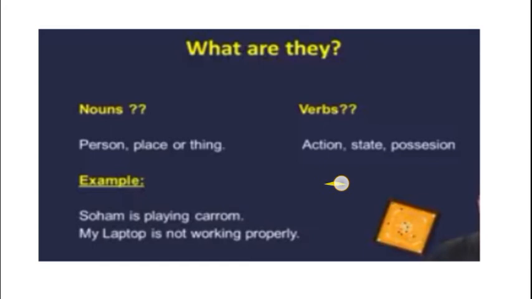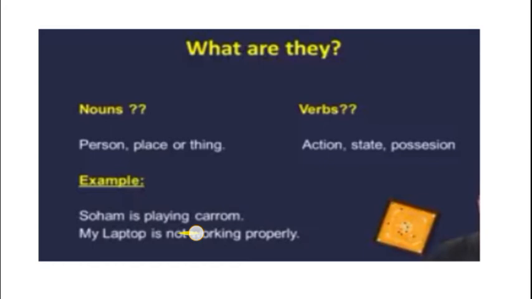Okay. So just look at the example. Soham is playing carom. In this sentence, Soham is what, children? Soham is the name of person, so it is the noun. Is playing. What activity Soham is doing? What he is doing is playing. So is is the helping verb and playing is the main verb.